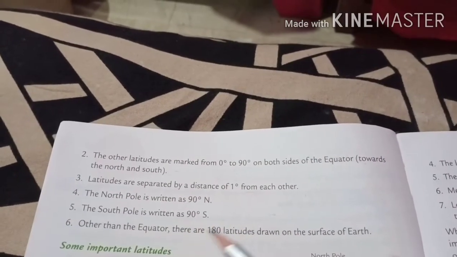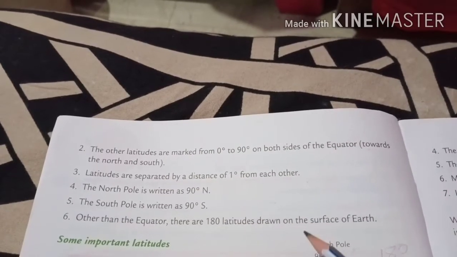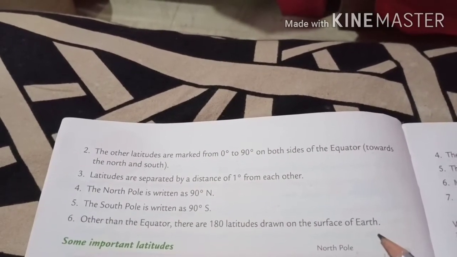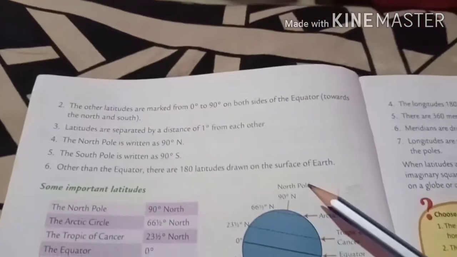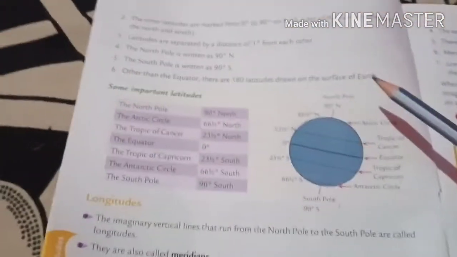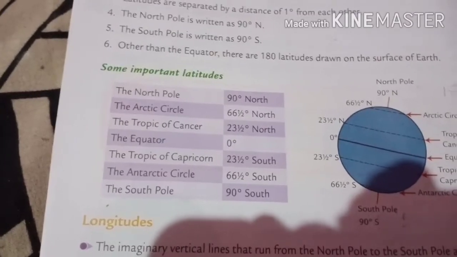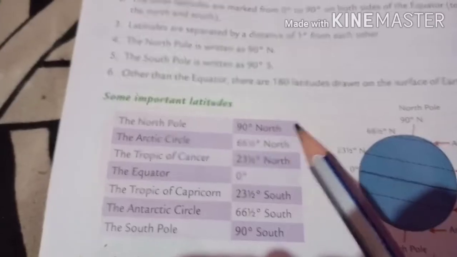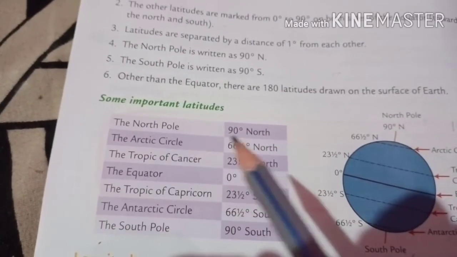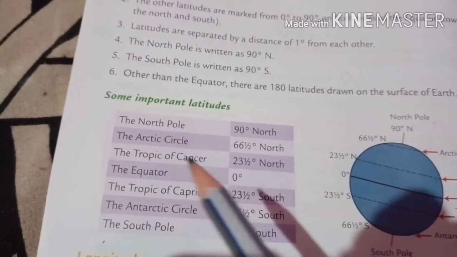Other than the equator, there are 180 latitudes drawn on the surface of earth. We can't study all 180 latitudes, so we study only the important latitudes.